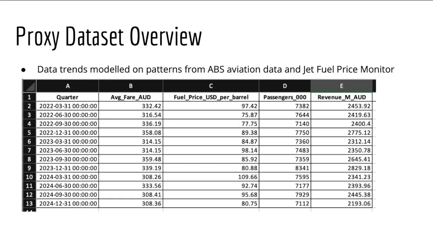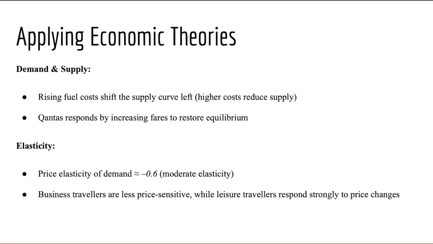I modeled monthly data from those years that included average domestic fares in AUD, the monthly passengers, average jet fuel costs in AUD per litre, and quarterly operating revenue. Where real data was unavailable, I created interpolated or simulated values consistent with historical averages, ensuring the dataset realistically reflects Qantas's operations. This allowed me to analyse how ticket prices, passenger demand, and fuel costs interact over time.